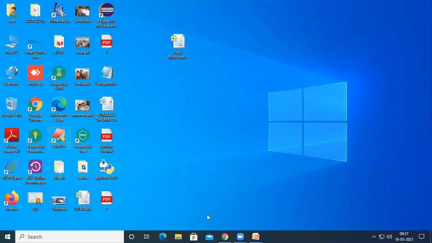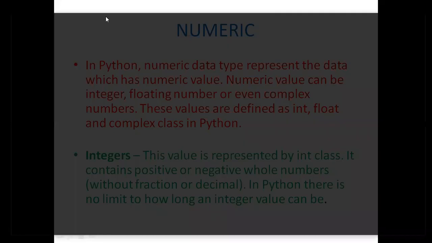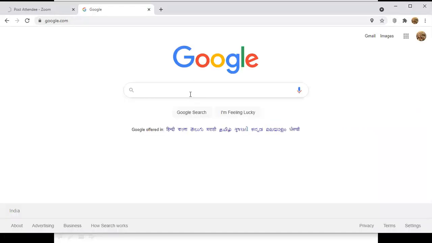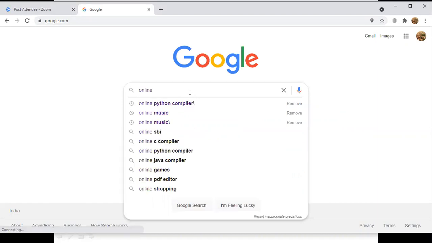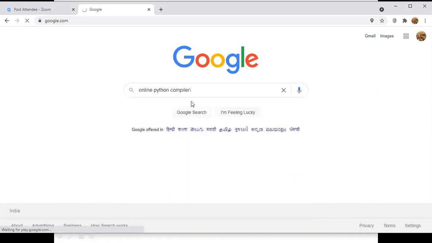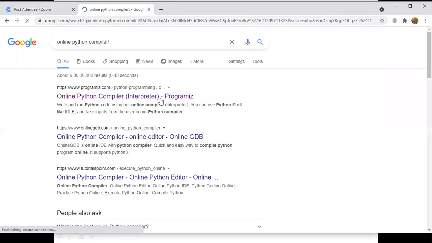Before that, let us see how to print a small text on the output screen in Python programming language. For this, I'm going to use an online Python compiler where I can write programs and see the output.